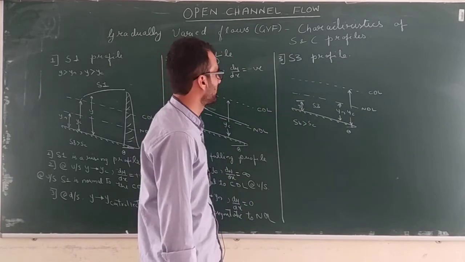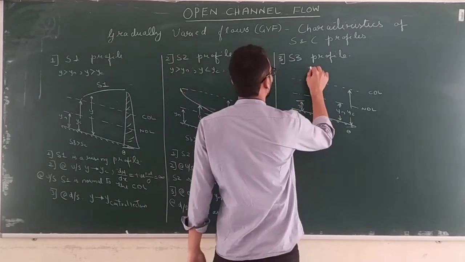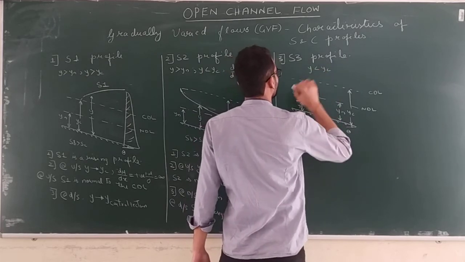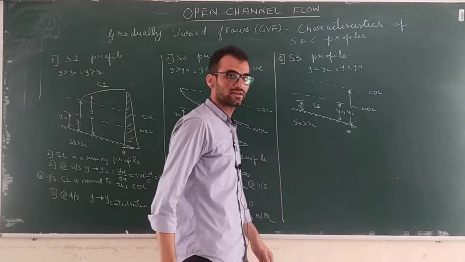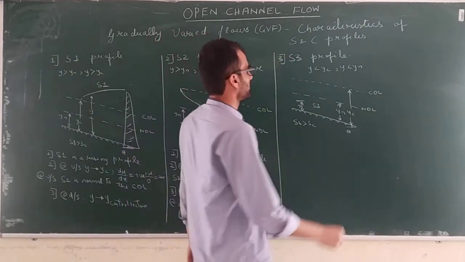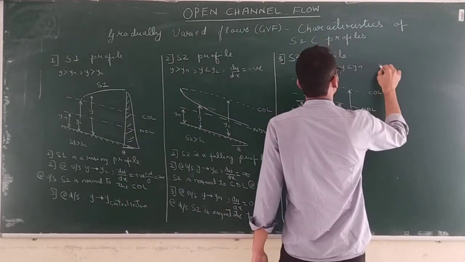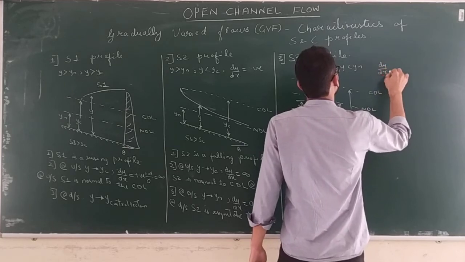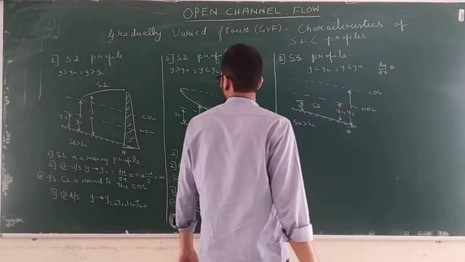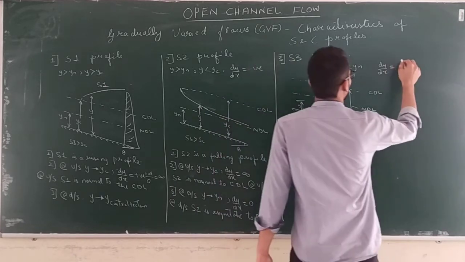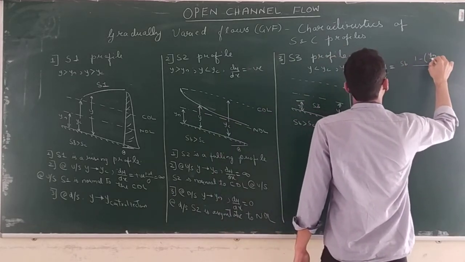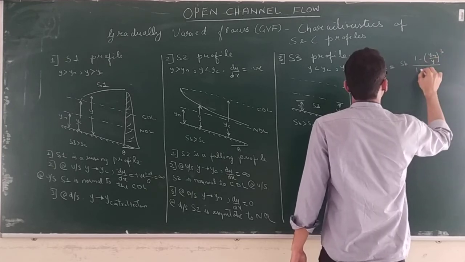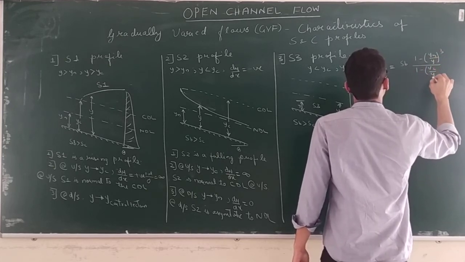S3 profile. Okay, now what we know, Y is less than Yc and Y is less than Yn. This we are knowing, okay, for sure. So your dy by dx value will become, dy by dx is what? See, I'll write the formula again. SB times 1 minus Yn by Y cube upon 1 minus Yc by Y cube.